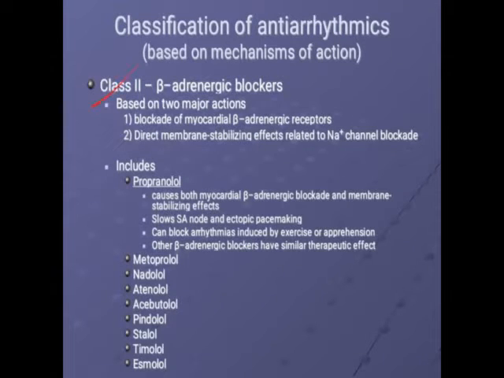In class 2, these are the beta blockers, which block the beta adrenergic receptor. They have two major functions. First, they block the myocardial beta receptor. In the heart muscles, beta receptors are present, which are responsible for the contraction of the heart muscles or smooth muscles. When we give beta blockers, instead of contraction, they cause relaxation of muscles, so the blood pressure or blood flow decreases, and hence hypertension is brought to normal blood pressure.